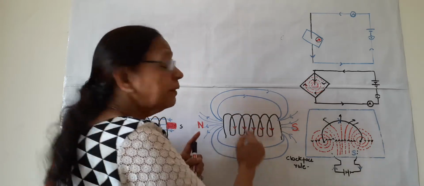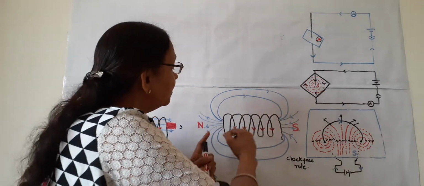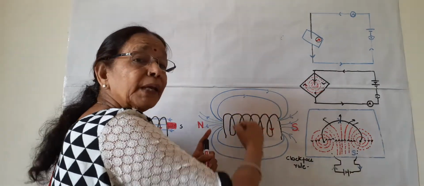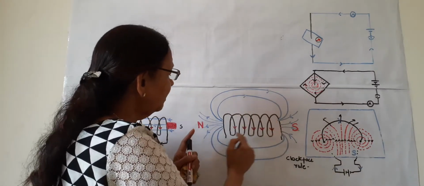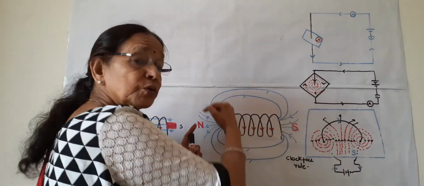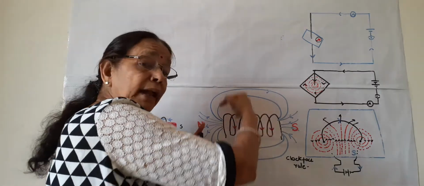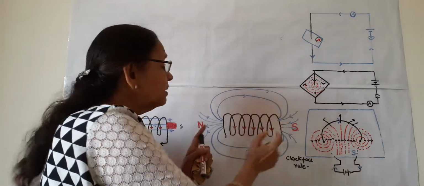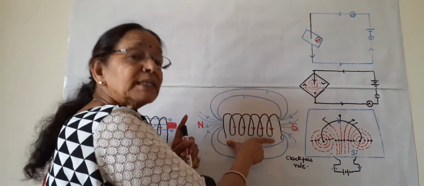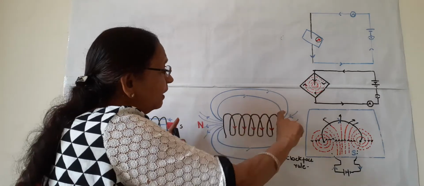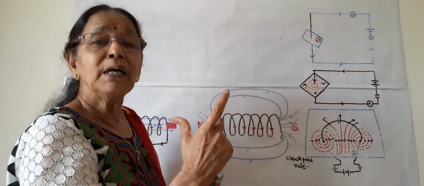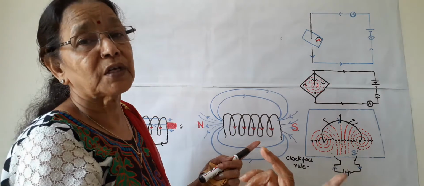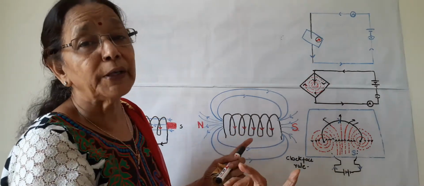Long insulated copper wire which is wrapped in many turns, 1, 2, 3, 4, 5. This wire is wrapped in many turns in the form of a cylinder, or a spring-like structure. So this is known as solenoid.